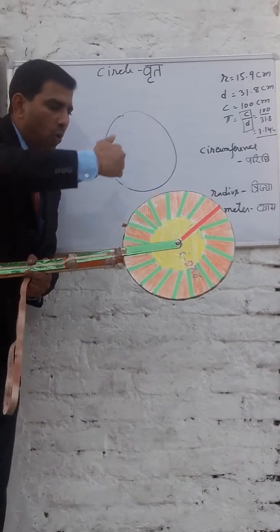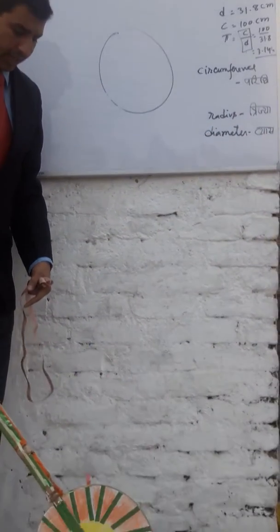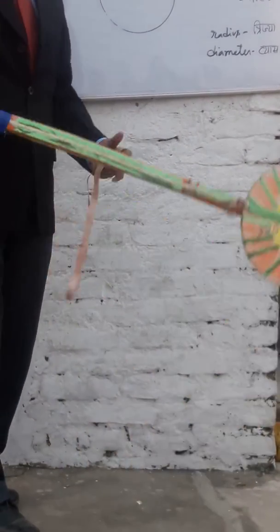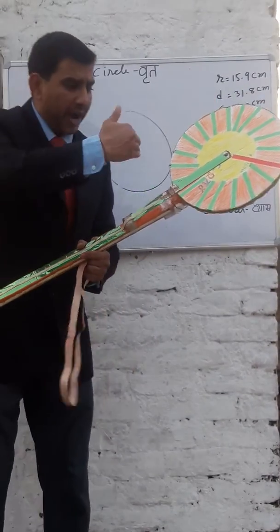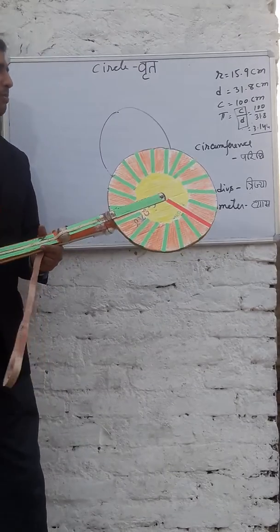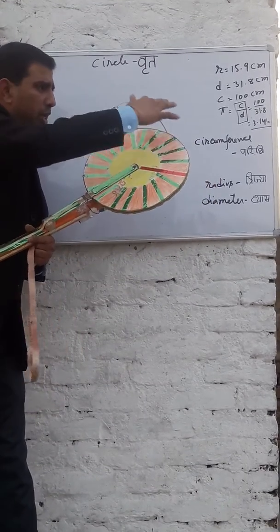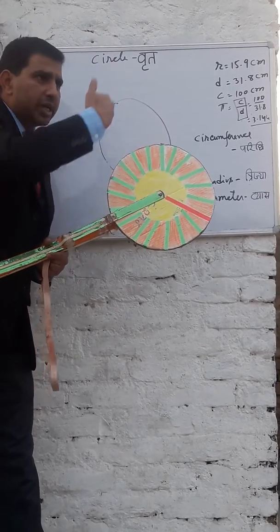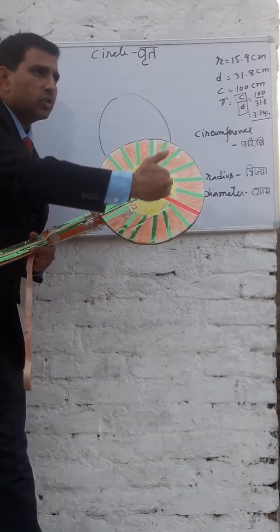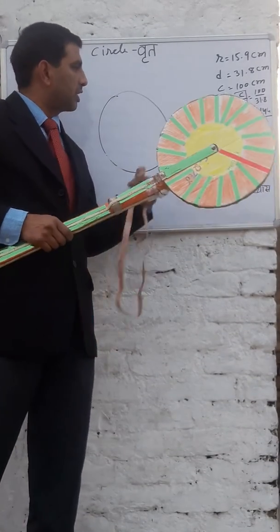So if he goes from his home to his school one day, he can know the distance covered. This is a simple experiment that will help him know about the circle, the number of rotations it makes, the distance covered, and how the distance covered is correlated with the circumference.